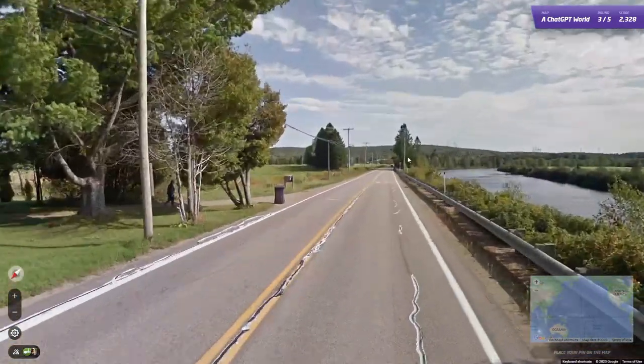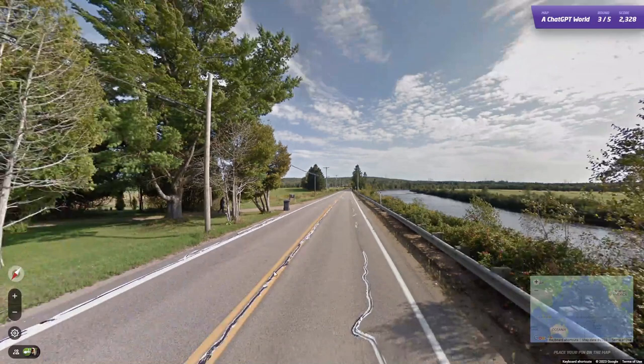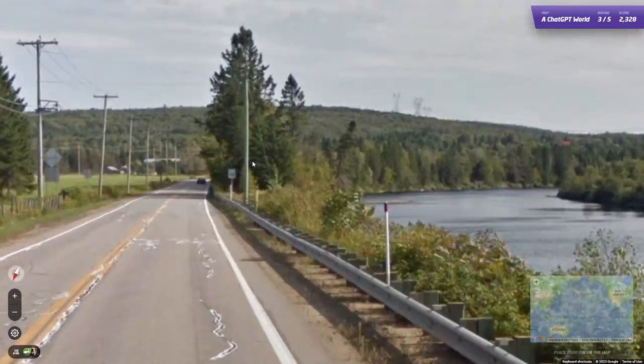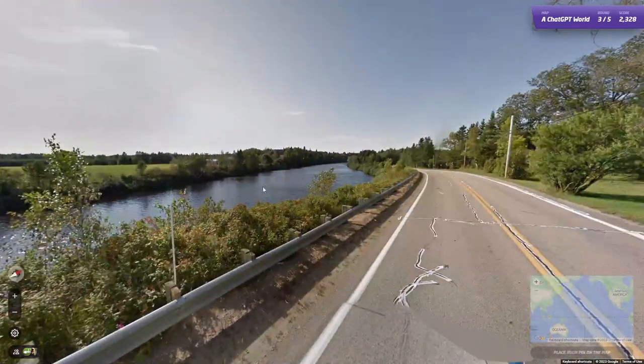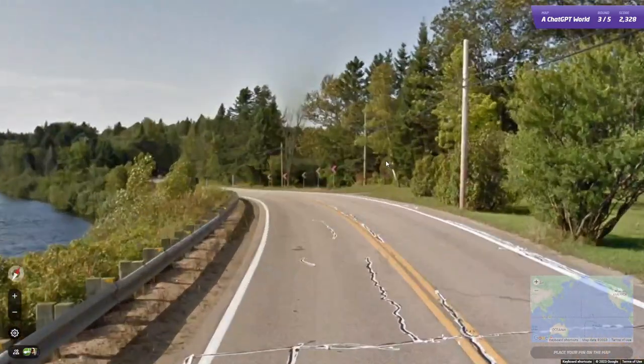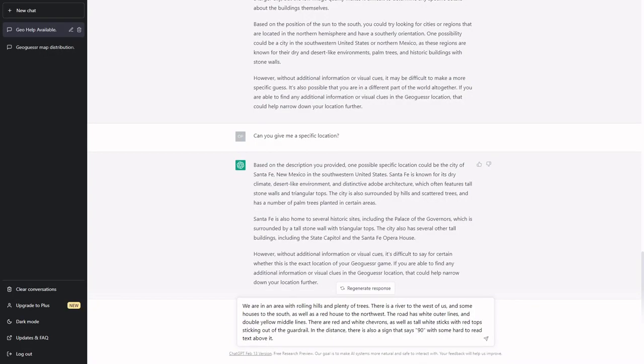Okay, again, hard-ish to describe, but the double yellow lines have been pretty good for it so far. So maybe this will also work. With a description for this one: we're in an area with rolling hills and plenty of trees. There's a river to the west of us and some houses to the south, as well as a red house